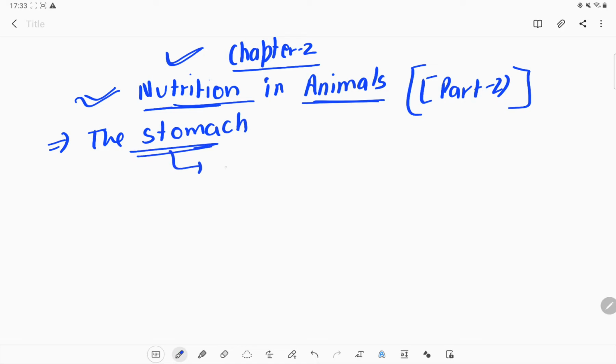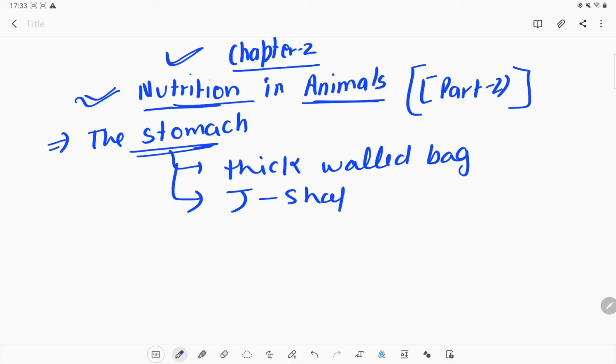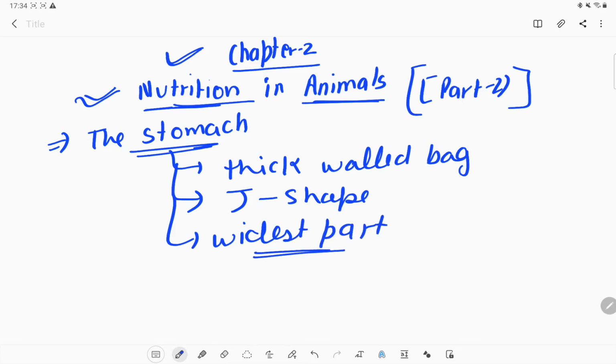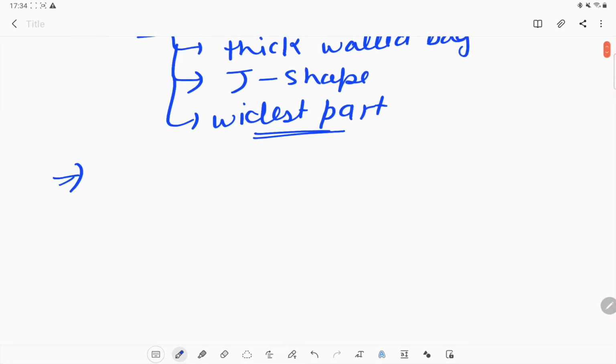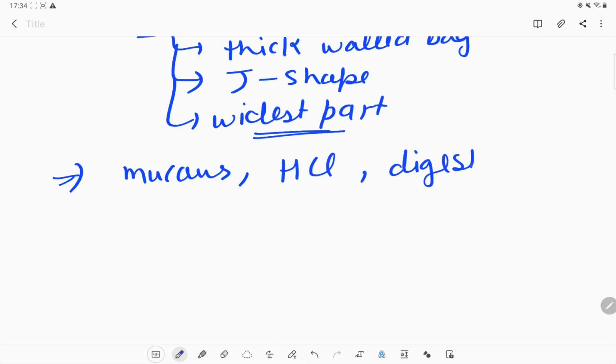What is the stomach? Stomach is a thick walled bag which is present in our abdomen. What is the shape? It has a J shaped structure, and we can say that the stomach is the widest part of our alimentary canal. So what does a normal stomach secrete? Normally it secretes mucus. What else? The hydrochloric acid, and other digestive juices are also secreted.